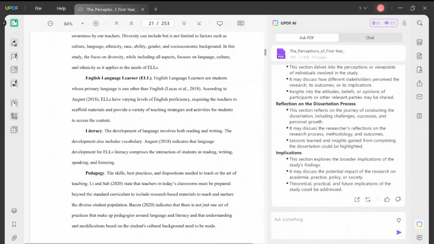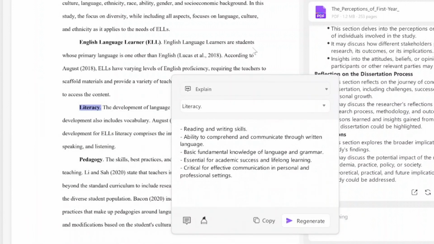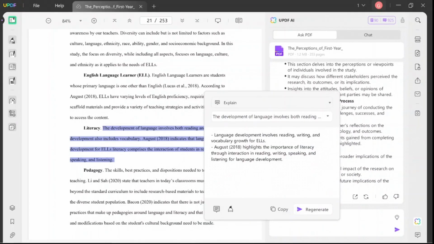Another fantastic feature is the ability to explain words or sentences within my paper. Whenever I come across a term or concept that I need more clarity on, the AI assistant provides me with detailed explanations, making my research process much smoother.